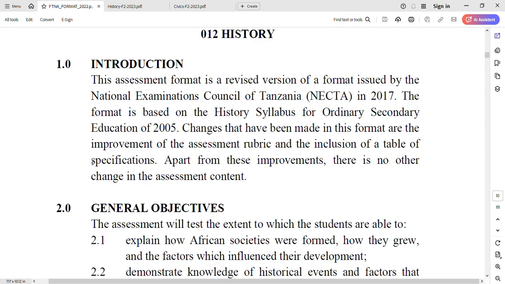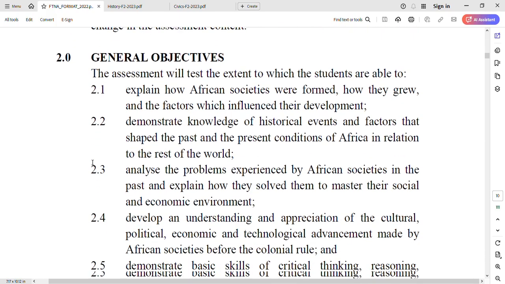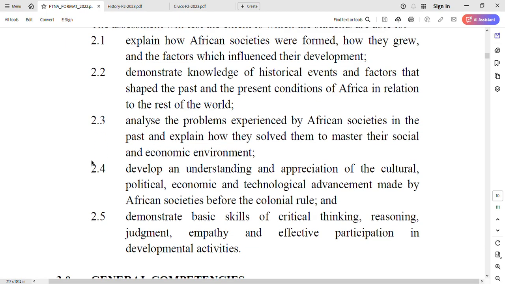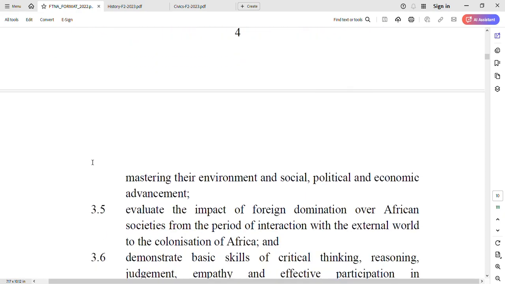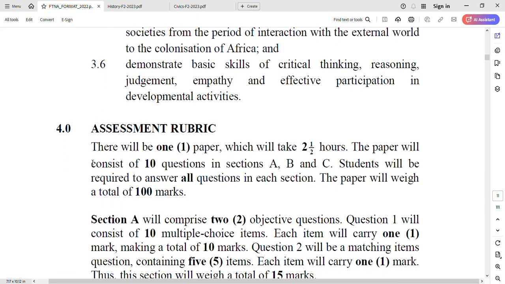Then there is some preliminary information, a general objective, what the assessment is going to test. Remember, the Form 2 exam is called the National Assessment. This is not the exam that's going to award you a certificate for completing a certain level. No, this is just a mini or small assessment. After that, you're going to have the general or final assessment in Form 4. So this is called the FTNA, Form 2 National Assessment. They're going to assess those objectives, the competences they're going to measure, and most of them are coming from the topics. So our main part for today is here in the assessment rubric.